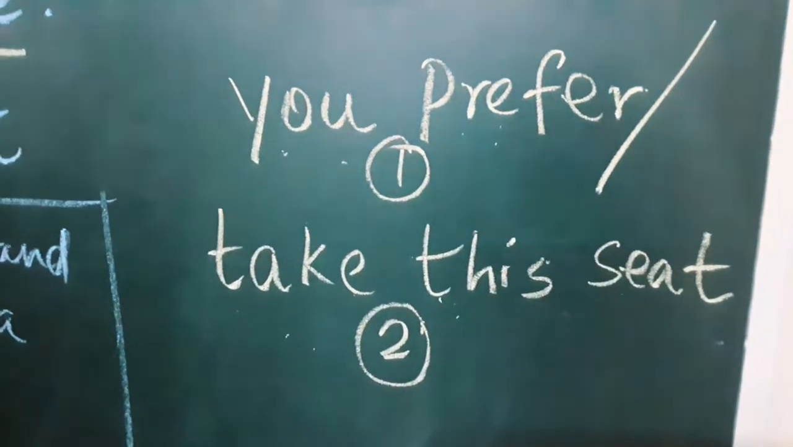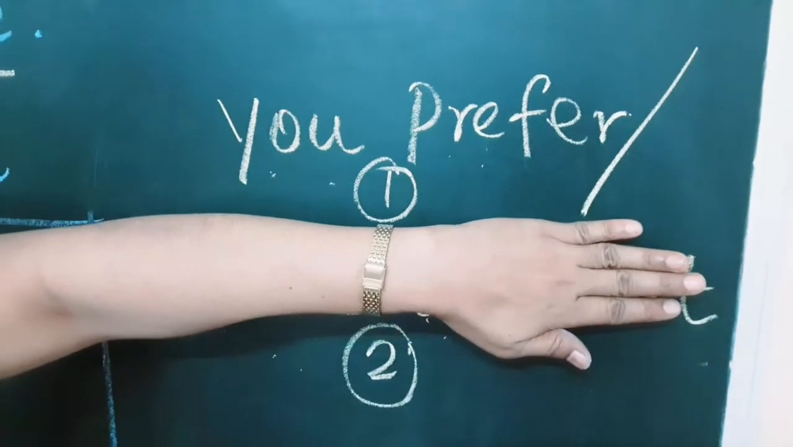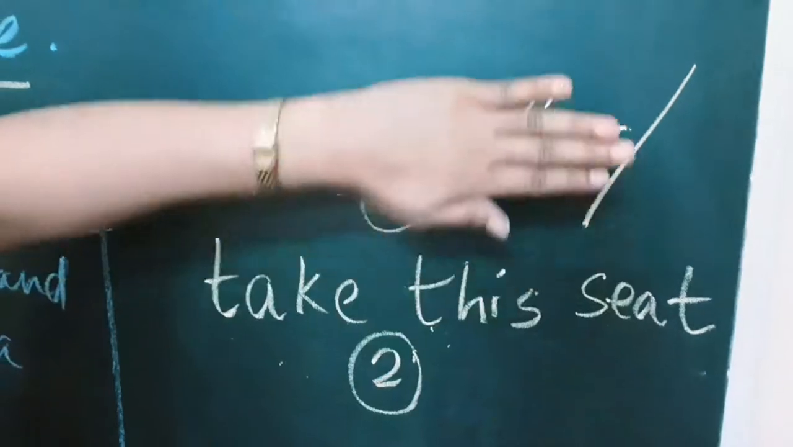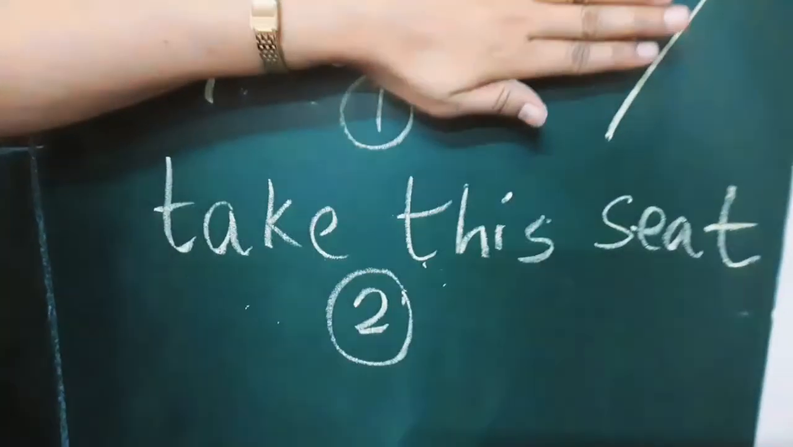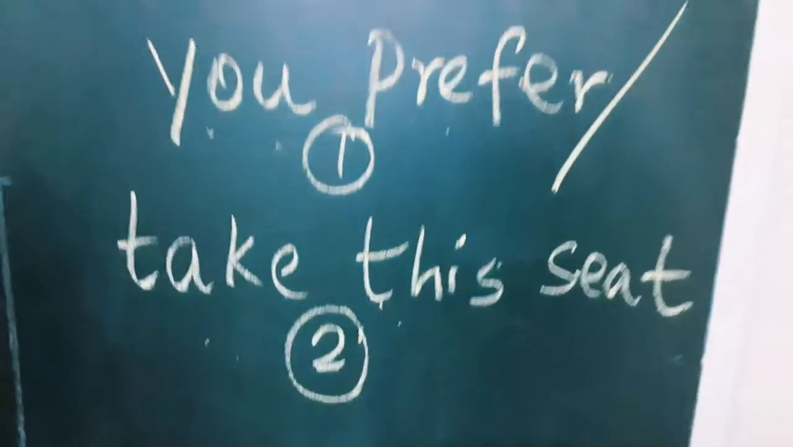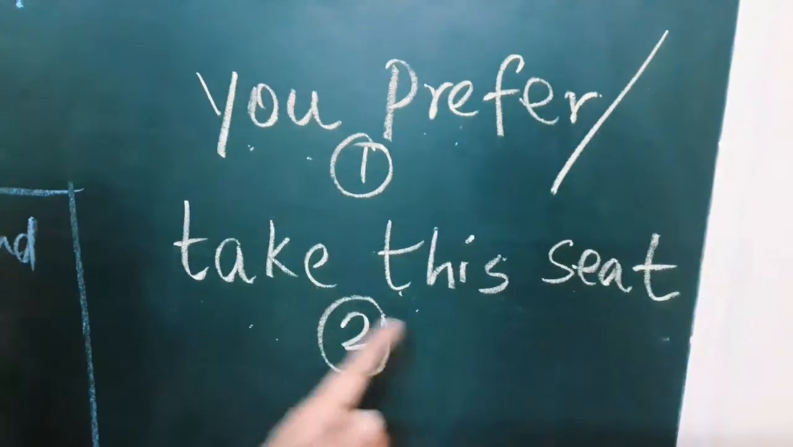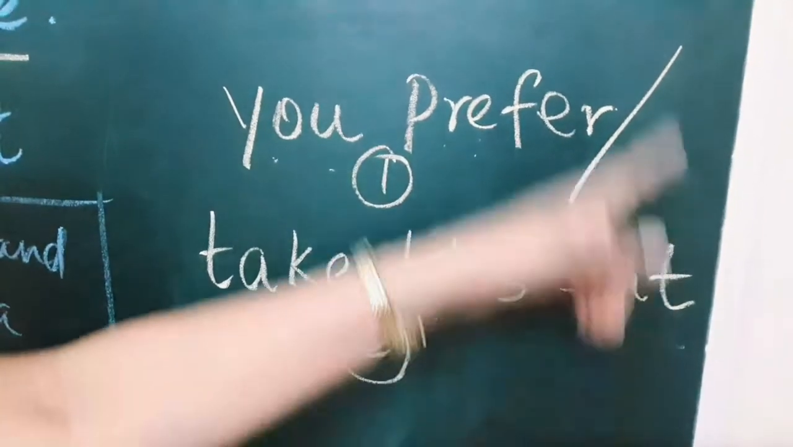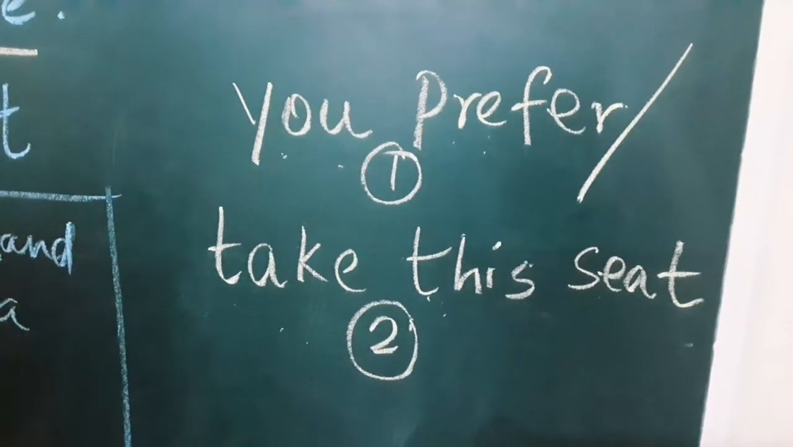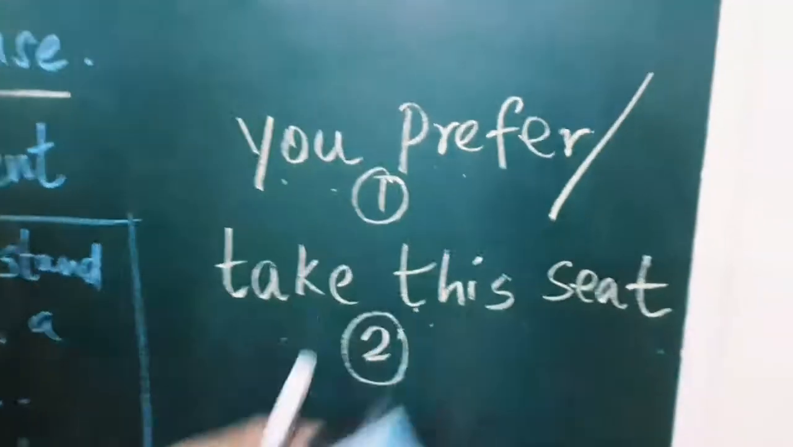If you read this alone, you prefer, is there any meaning in this? No. Next, you read this one, take this seat. Yes, there is a meaning. If you read this sentence fully, you prefer, take this seat, something is missing over here. What is that? Can you guess? A subordinating conjunction is missing here.